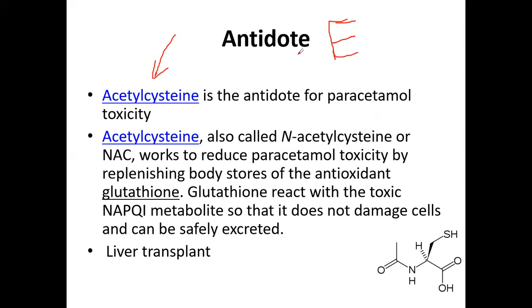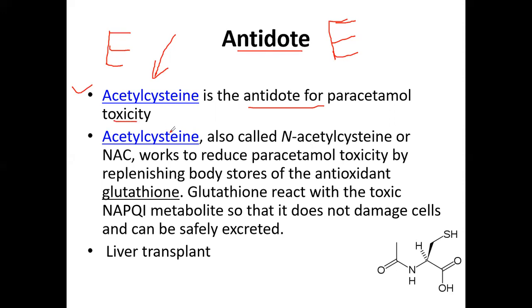So if we talk about paracetamol, an antidote is an agent that reverses the action of a toxin or a poison, and it performs its action through different ways. Either it decreases the absorption, or it deactivates the poison, or it can even antagonize the pharmacological action of that poison. So in paracetamol cases, acetylcysteine is the antidote for paracetamol toxicity, or we